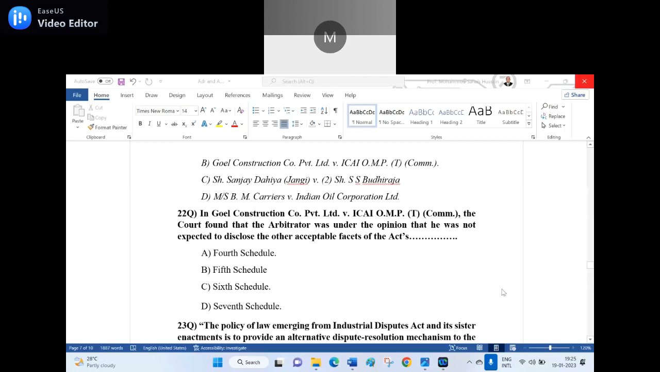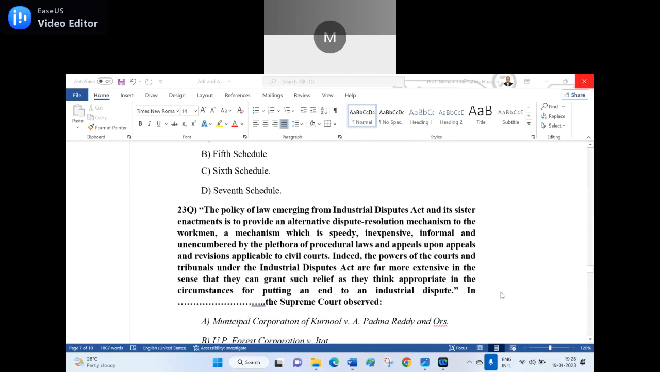In ICAI OMP(T) Commission, the court found that the arbitrator was under the opinion that he was not expected to disclose other acceptable facets, F-A-C-E-T-S, facets of the Act's dash, which is there in the 6th schedule. Okay, 23rd question.